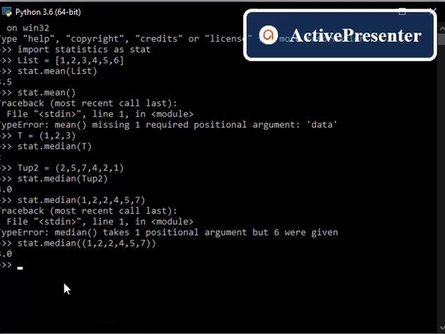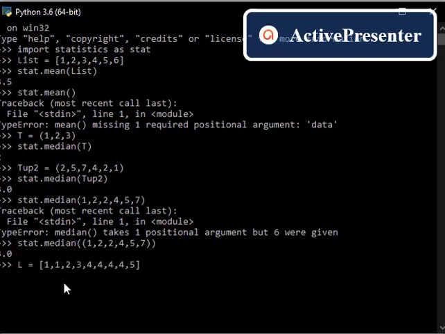I'm considering a list itself as an example. List here I'm taking as 1, 1, 2, 3, 4, 4, 4, 4, 5.